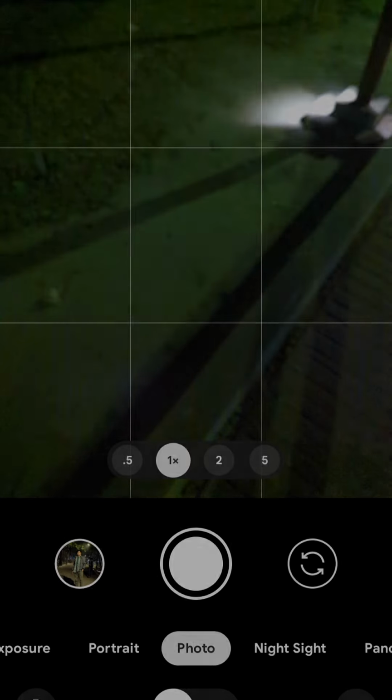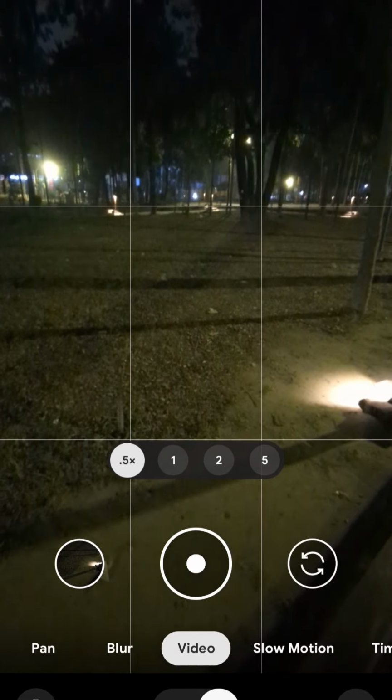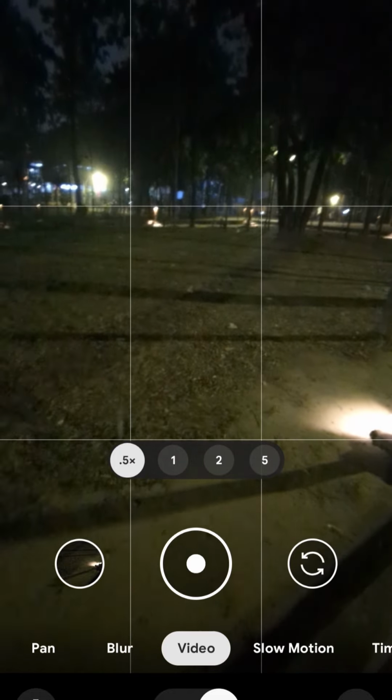Let's go to the camera app, then go to the video section, ultra wide. There is some kind of horizontal noise pattern in the camera of Pixel 7 Pro, and I can see that in 8 Pro and 9 Pro also. Let's demonstrate that. When you start, some kind of horizontal noise pattern, I can see right here. You can see right here. So it is very much visible.